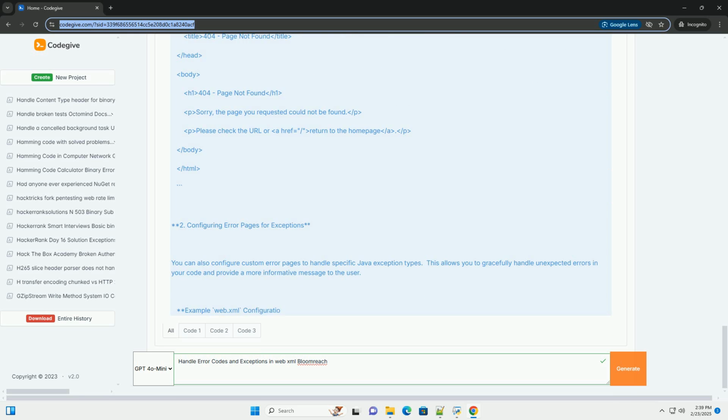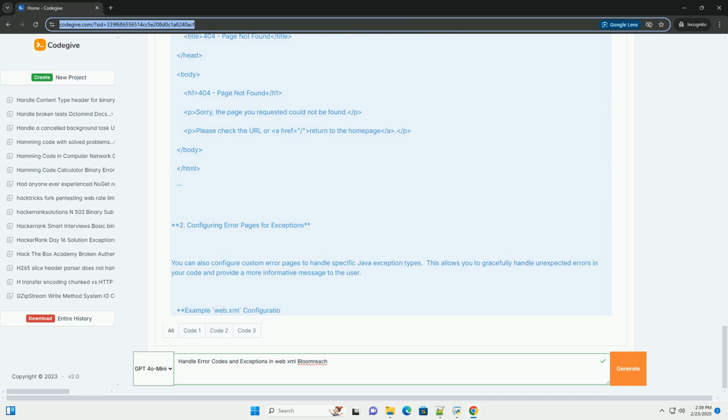You can configure custom error pages for specific HTTP status codes. This provides a more informative and user-friendly response than the default browser error page. Example web.xml configuration. Explanation. Error page defines an error handling rule. Error code specifies the HTTP status code to handle, for example 404, 500.